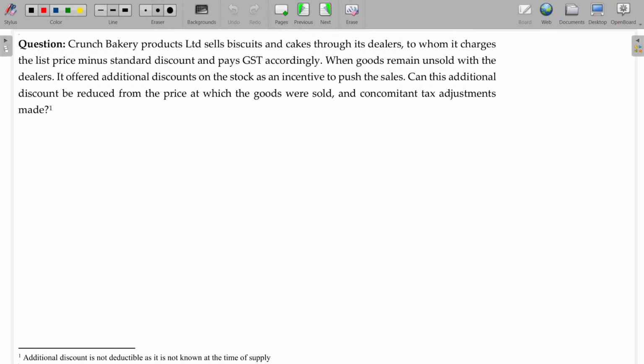Now, French Bakery Products Limited sells biscuits and cakes through its dealers, to whom it charges list price minus standard discount and pays GST accordingly. When goods remain unsold with the dealers, it offers an additional discount on the stock as an incentive to push the sales. So, bakery items, if not sold within the date, will be stale, right? So usually for 100 rupees, they offer 30% discount. 70 rupees is the normal transaction value.